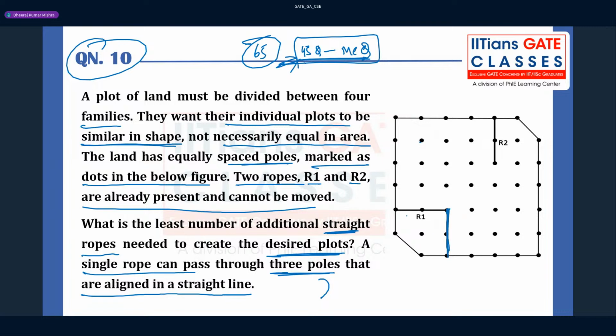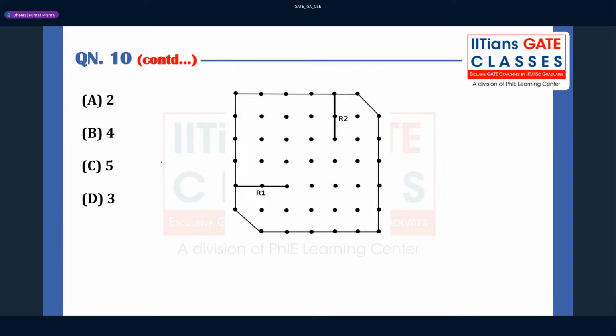So the shape is fixed here. This shape you have to obtain again. If you join this again, this is R1, this is R2. These are the 2 ropes you can take here, right? Okay, understood. So 2 cannot be the answer, because you are taking these two, and you got 2 shapes which are the same, right?